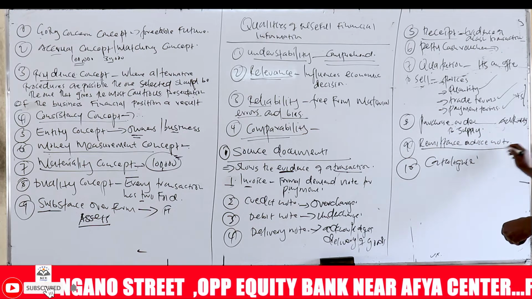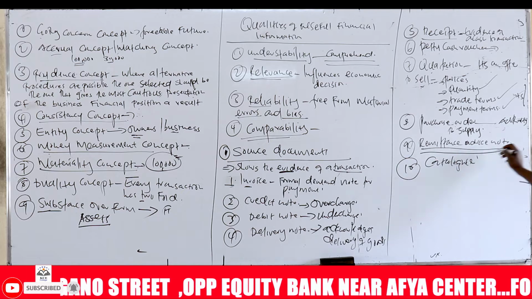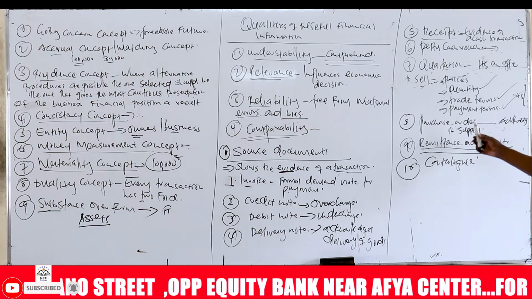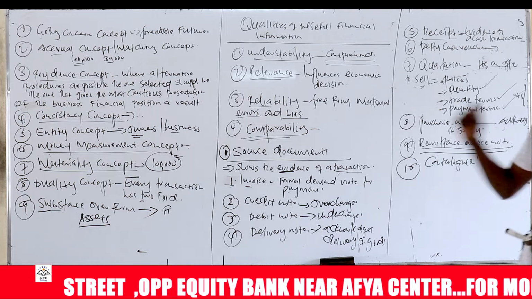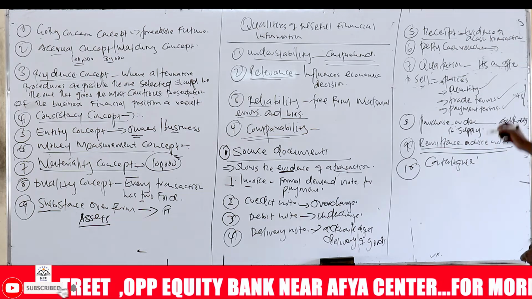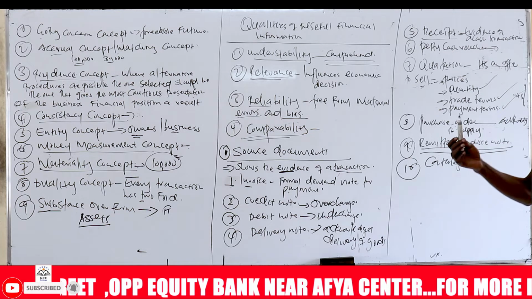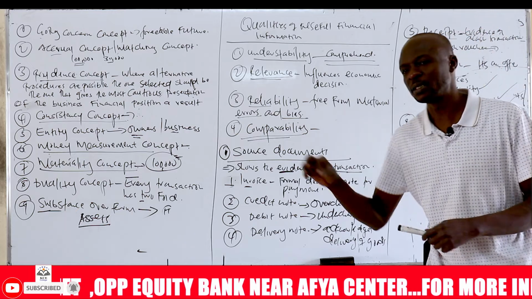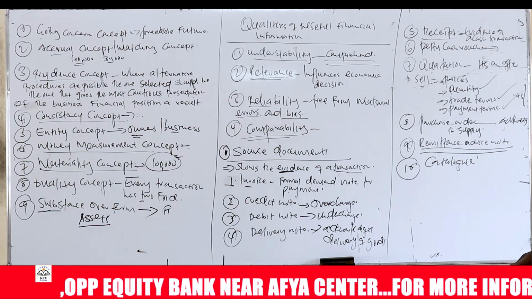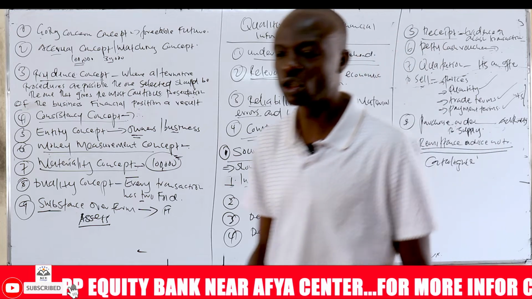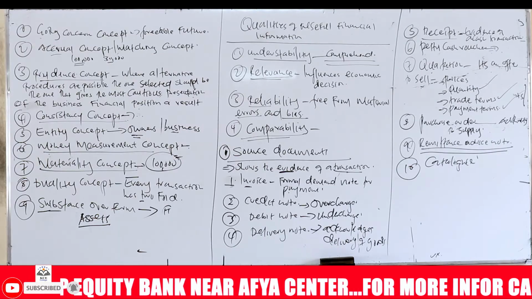Then we have the remittance advice note. This is a document that accompanies payment. It accompanies the check indicating what that check is paying. So it gives an outline. It tells you that we are paying this amount for invoice number this and that. So those are what we call the source documents.